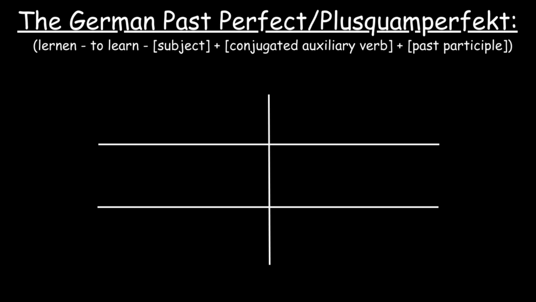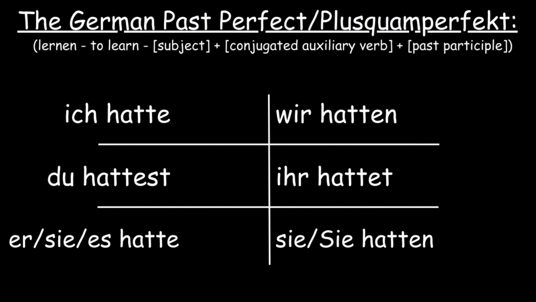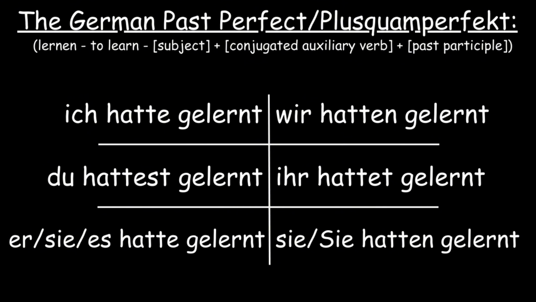Let's use the verb lernen, which is a weak regular verb. To put lernen in the past perfect, begin with the subject, provide the auxiliary verb that will match the subject depending on the type, and then use the past participle of lernen. Ich hatte gelernt. Du hattest gelernt. Sie, es hatte gelernt. Wir hatten gelernt.